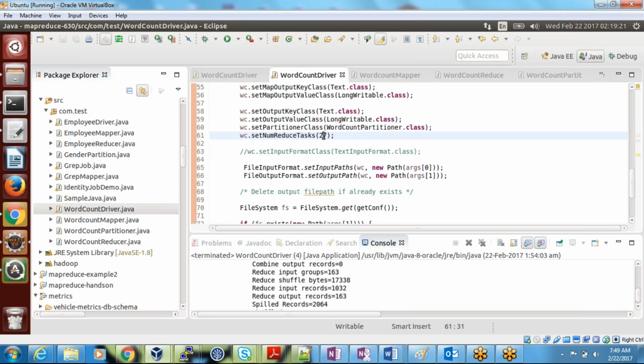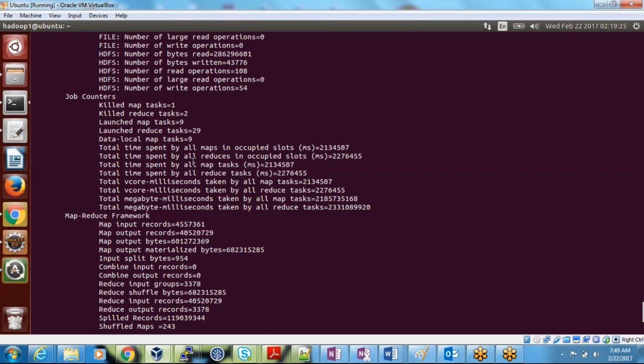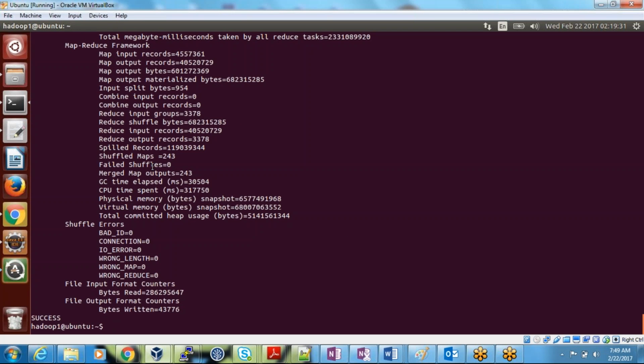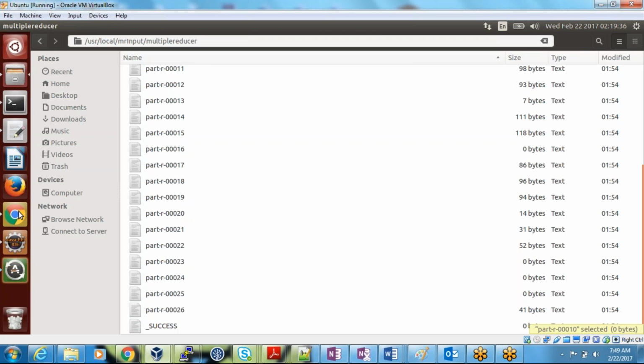See, we specified 27, but it launched 29. 2 have been killed in it. These are the counters; you can look at how many mappers have been launched and how much data has been processed and read. You can easily understand here. So let's go back and see the output. That's the output I want to show here.